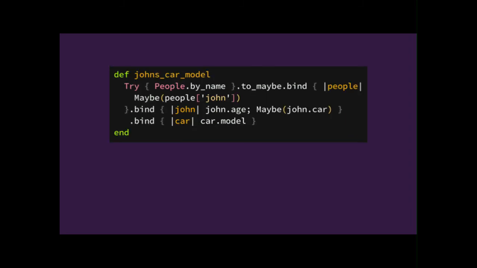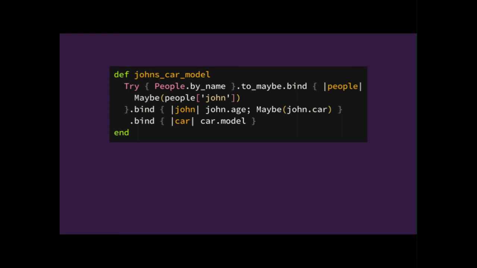So let's try and apply this to this code. Try is like a maybe, but it's for methods that could raise exceptions. So just ignore that bit. But yeah, so you get that, and inside the block is where it says bind, people is actually a hash. You know that it's a hash, and then you can confidently just ask for John. But you know that John might not be there. But inside that other block, John is there. And you can call its age, it exists.